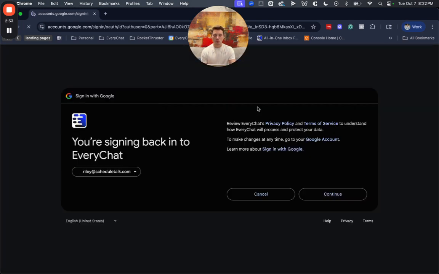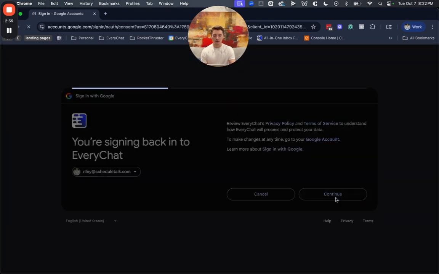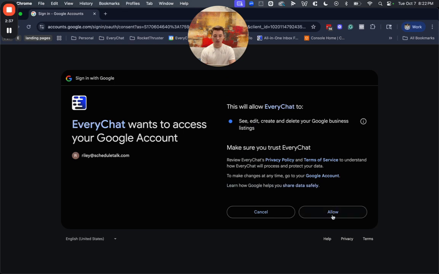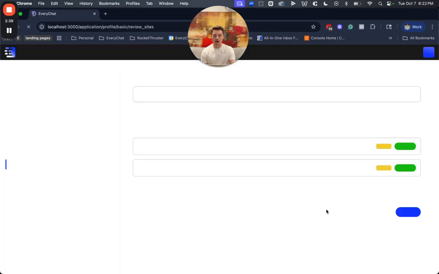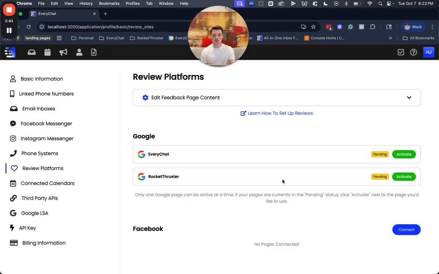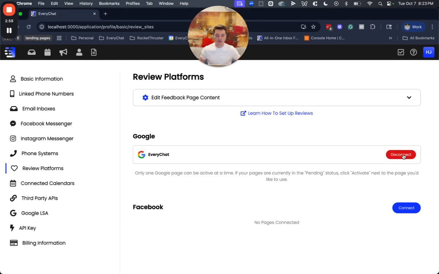You'll go through the Google integration steps. I'm going to go ahead and click continue here, and we're going to click allow. And then from there, depending on how many reviews pages are integrated with that email, you might see a list of all of those reviews pages where you need to pick one. You need to pick the one that's going to be displayed on the page. So in this case, I'm going to go ahead and pick EveryChat here. We'll just bring those reviews into the system.